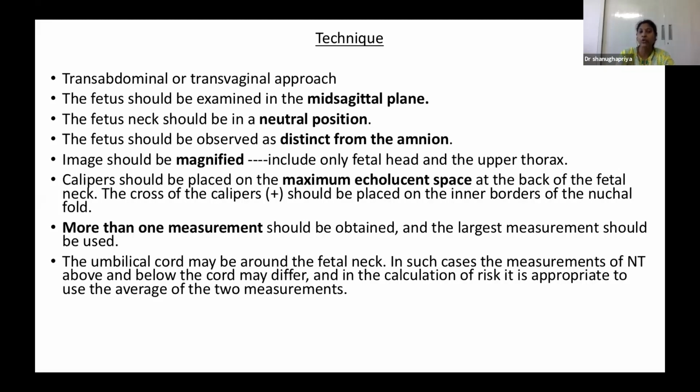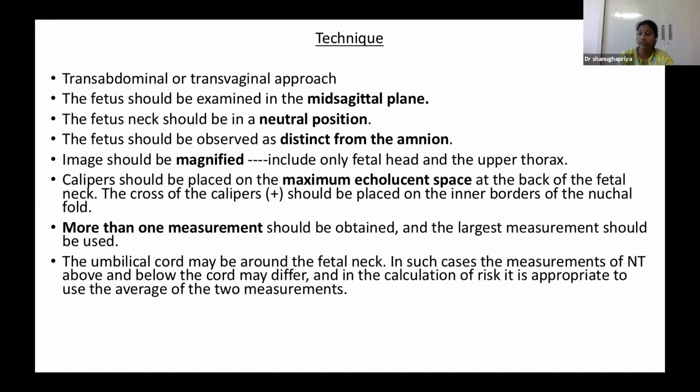Another thing is we have to measure the maximum lucency, and the caliper placement is also very important. More than one measurement has to be taken, and the maximum measurement is used for assessing the risk. Sometimes we can see the umbilical cord around the neck, which interferes with the NT evaluation.